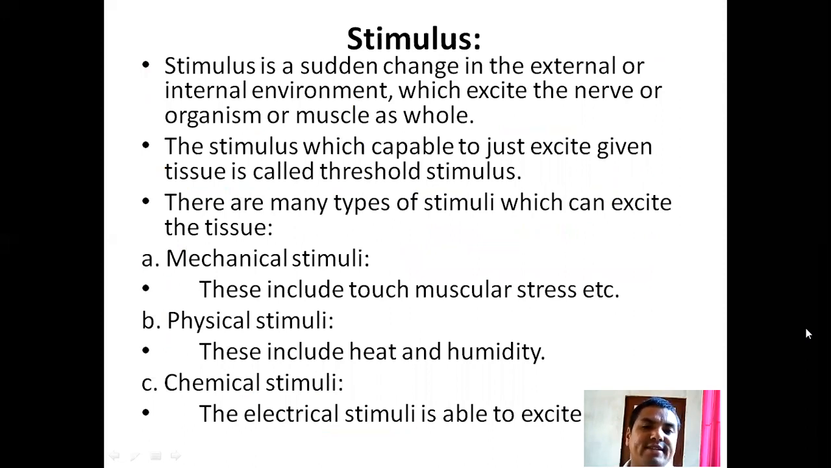Stimulus. A stimulus is a sudden change in the external or internal environment which excites the nerves, organism, or muscles as a whole. The stimulus which is just capable of exciting a given tissue is called the threshold stimulus. There are many types of stimuli which can excite the tissue. That is mechanical stimuli, which include touch and muscular stress; physical stimuli, which include heat and humidity; chemical stimuli; and electrical stimuli, which is also able to excite.